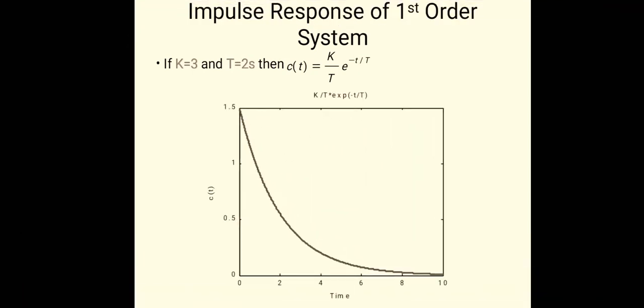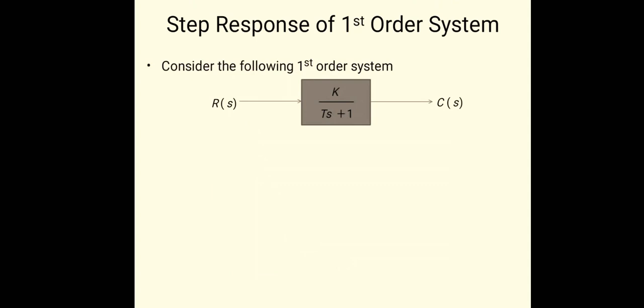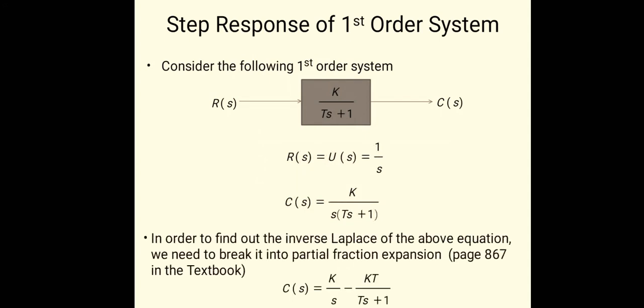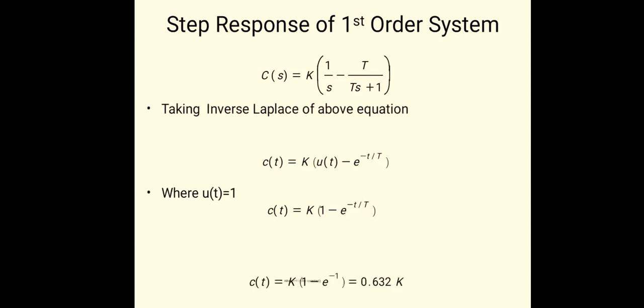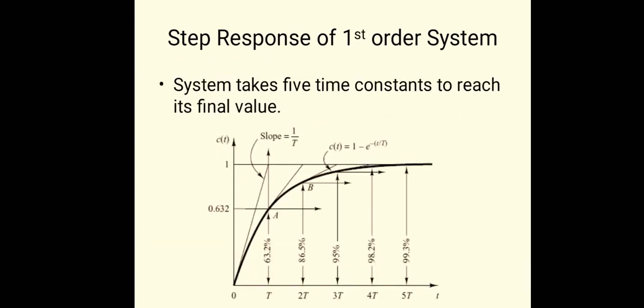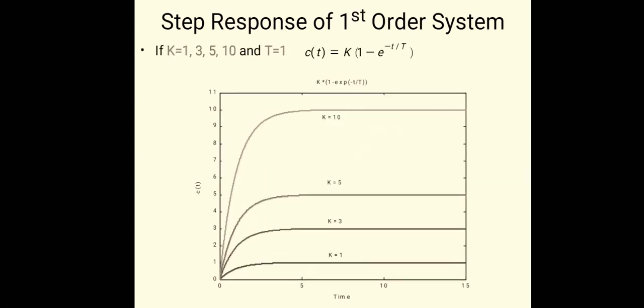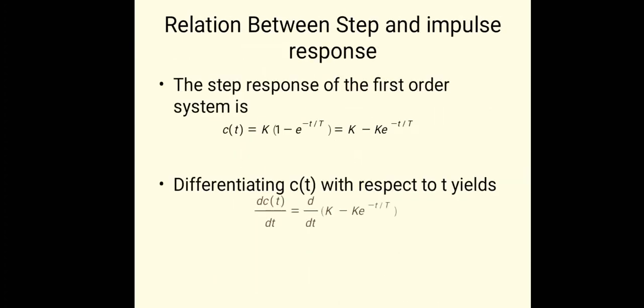This is the impulse response of the first order system. Step response of the first order system you can find out. You can have the analysis for the various electrical networks also, like the RC circuit, RLC circuit. You can find out the steady state or the step response. There is a particular relationship between the step and impulse response.